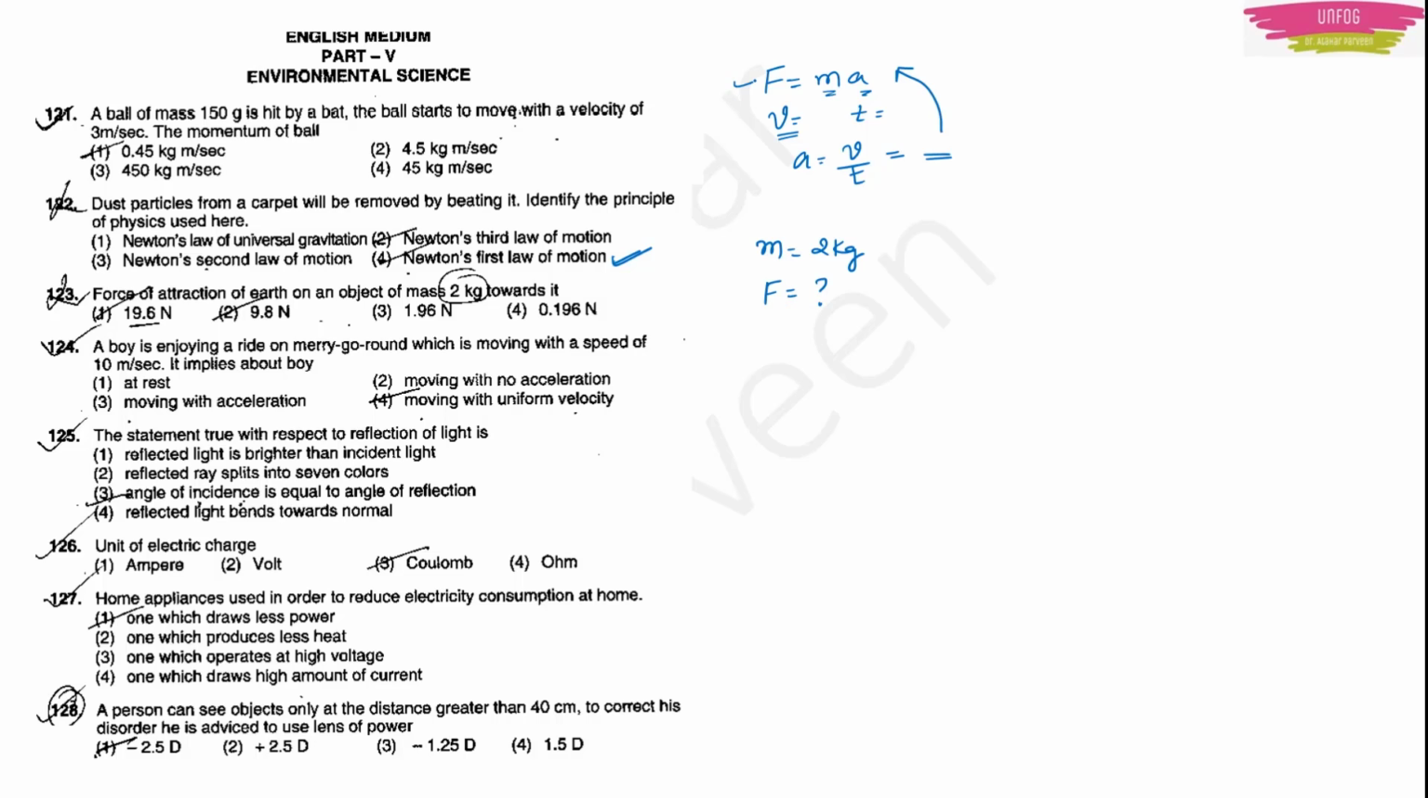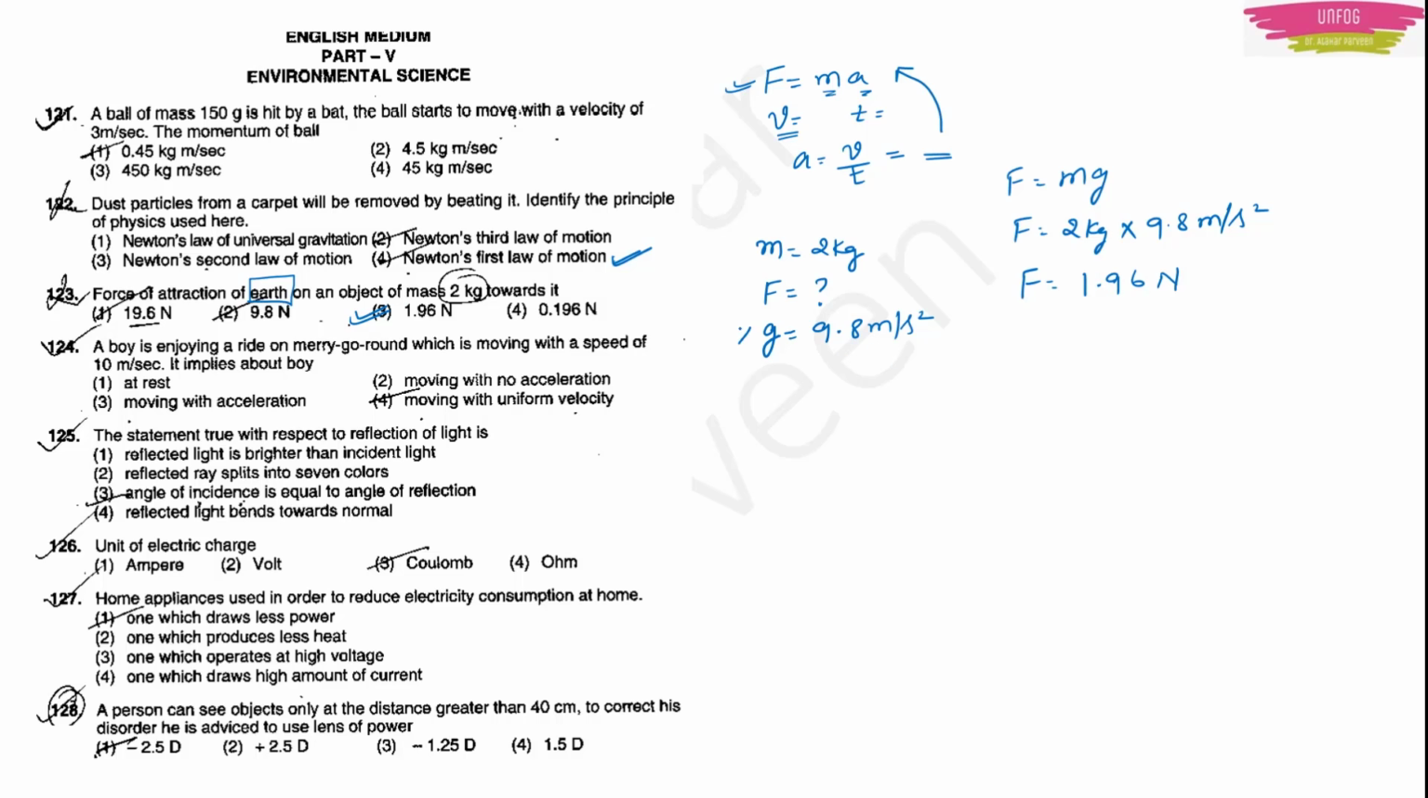But just now we saw that force is equal to mass into acceleration. We don't have acceleration here. But then they have given you one twist with the word Earth. Force of attraction of Earth. So here you can use acceleration due to gravity, which is 9.8 meter per second square. So force is equal to mg, or force is equal to 2 kg into 9.8 meter per second square, or force will be equal to 19.6 Newton. So option 3 will be the right answer.